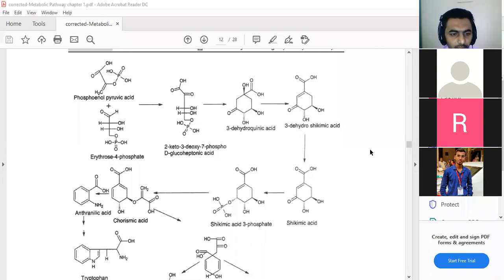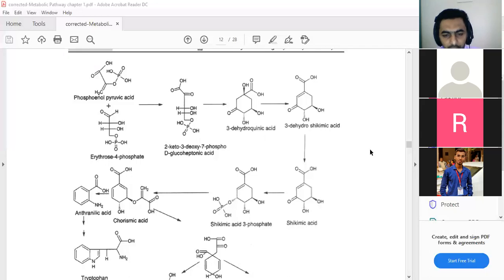So phosphoenolpyruvic acid can be combined with erythrose 4-phosphate. After combining both compounds, we produce a new molecule, the name of which is 2-keto-3-deoxy-7-phospho-D-gluco-heptonic acid. After obtaining the 2-keto-3-deoxy-7-phospho